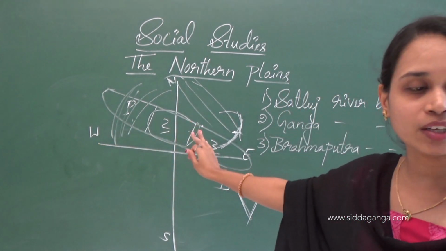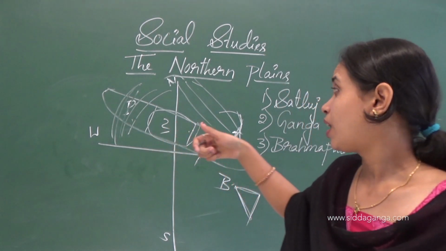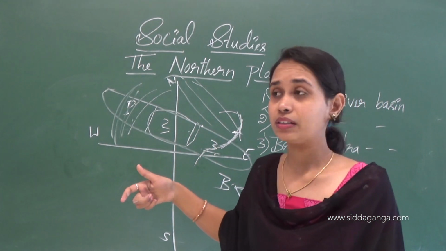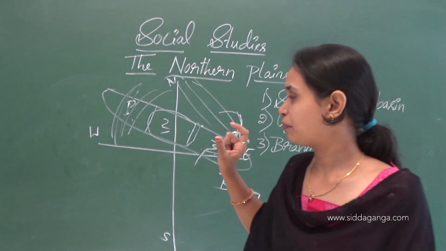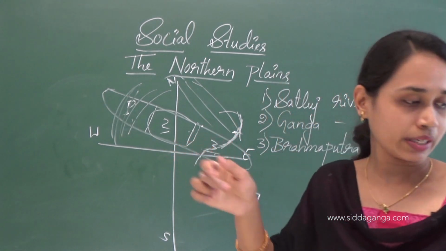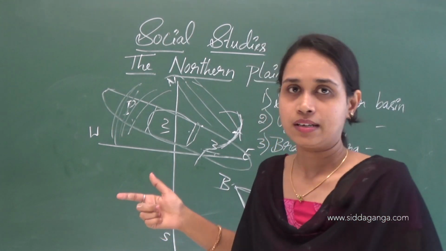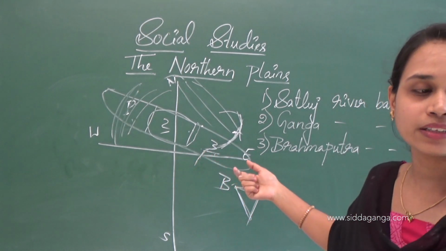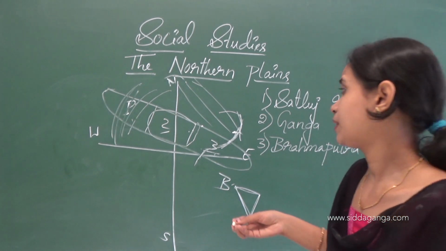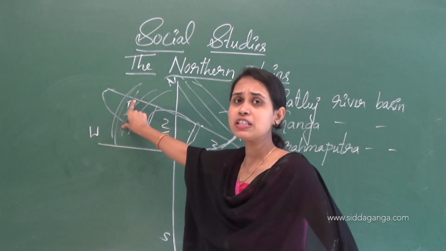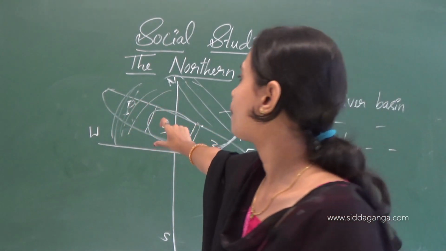The main crop of this region is wheat. The majority of people eat wheat here, and they also grow wheat. Paddy, oil seeds and sugar cane can also be seen here. Punjabi and Hindi are the main languages spoken here.